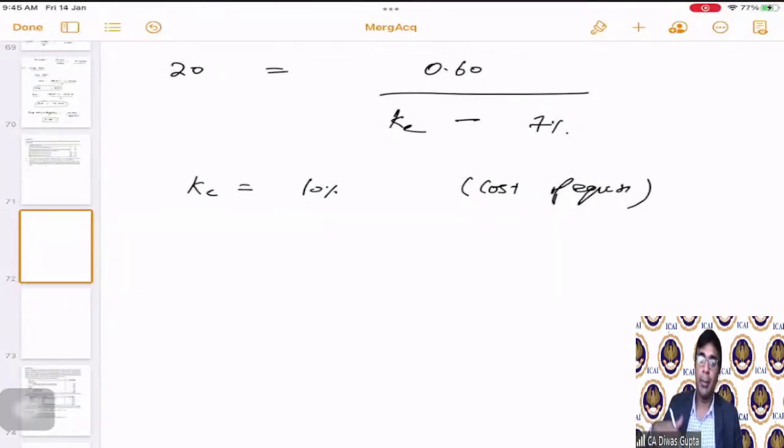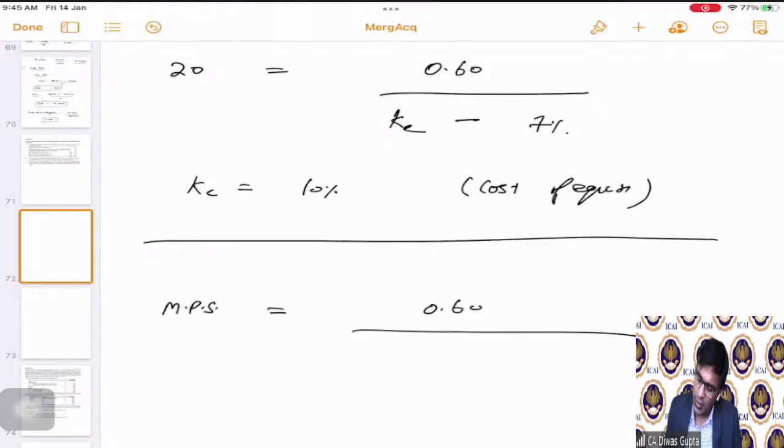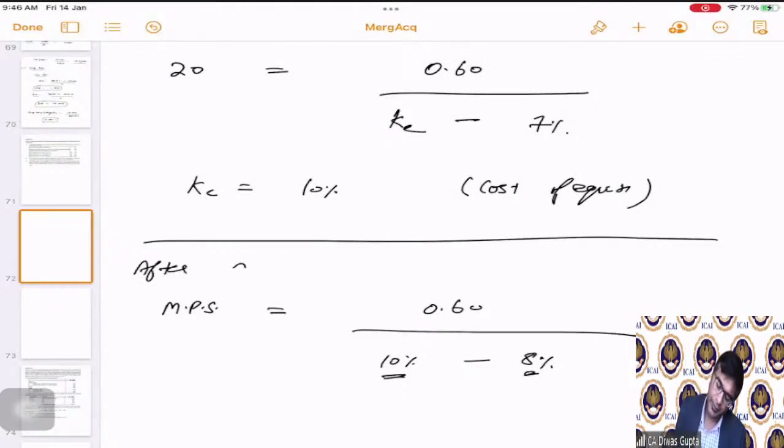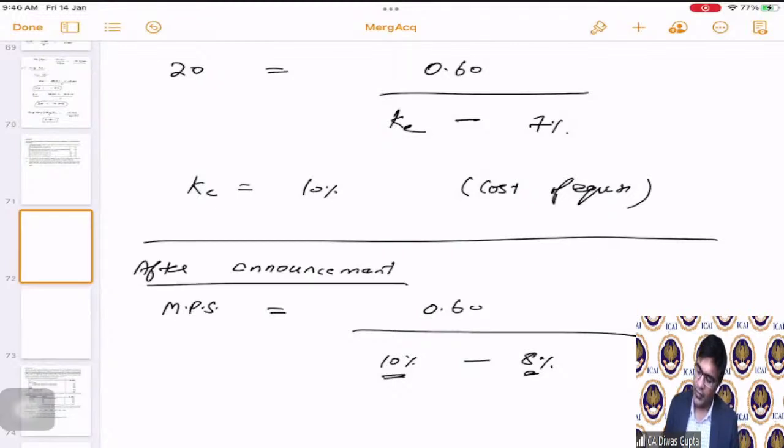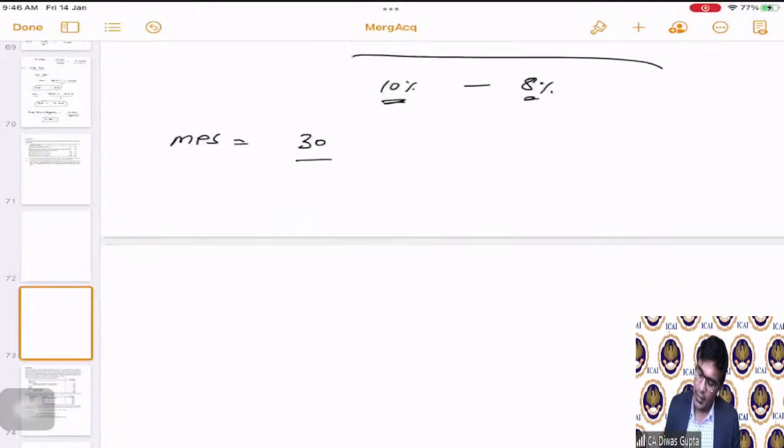Now we have to replace all this information for after the announcement. After announcement, market price is what we have to calculate. The dividend remains the same because there is no change. The cost of equity stays 10% and the growth rate becomes 8%. After announcement, MPS will become 30 rupees. So can you see the difference?